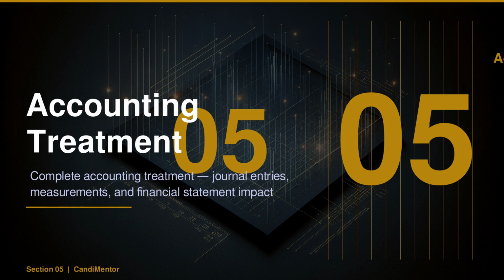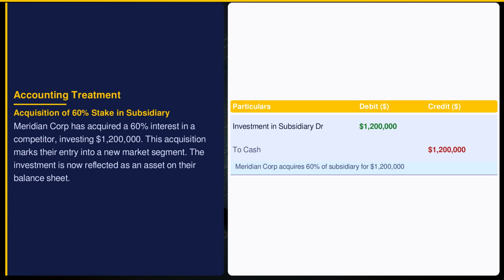Meridian Corporation, a global manufacturing company, acquires a 60% interest in a smaller competitor for $1,200,000. Discover how this acquisition impacts their financials under ASC 810, from initial recognition to subsequent adjustments and eventual consolidation. The initial investment of $1,200,000 in the subsidiary is recorded as an asset under investment in subsidiary.